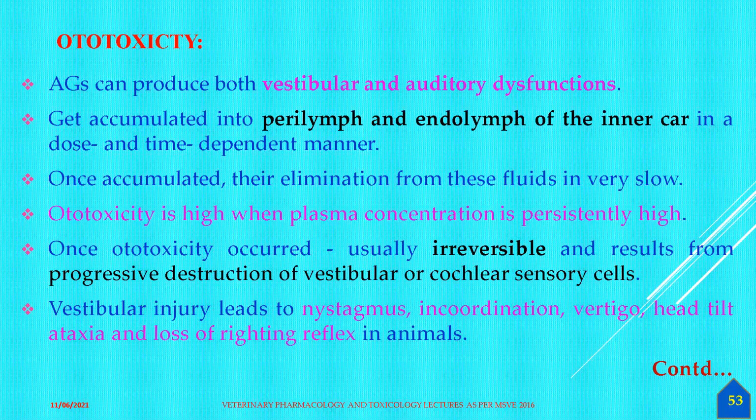These are the vestibular and auditory structures. They accumulate in the perilymph and endolymph of the ear, which is very much required for balancing the body, apart from hearing. Once accumulated, their elimination from these fluids is very, very slow, and ototoxicity is high when plasma concentration is persistently high. Once ototoxicity has occurred, it is usually irreversible, whereas nephrotoxicity is sometimes reversible in the very early stages.